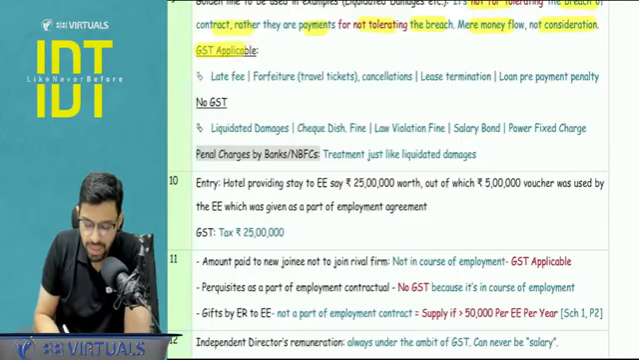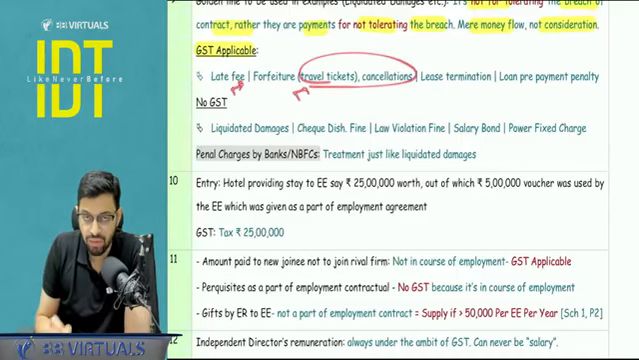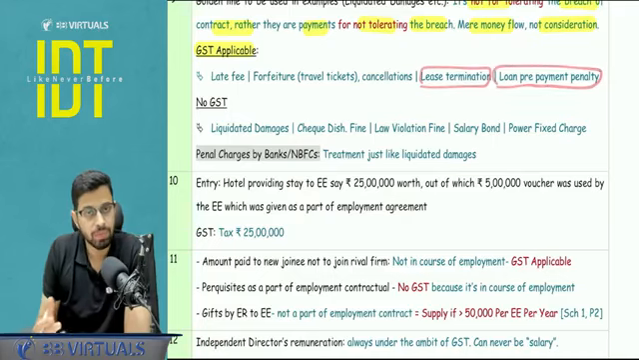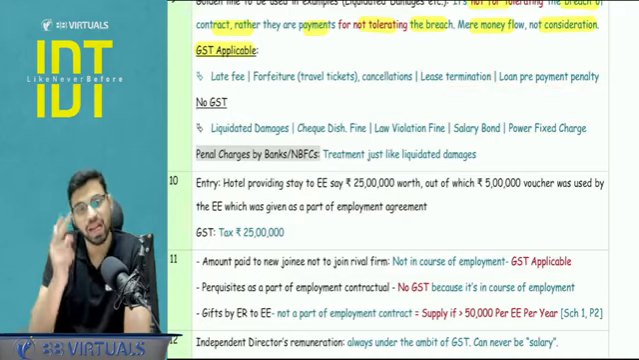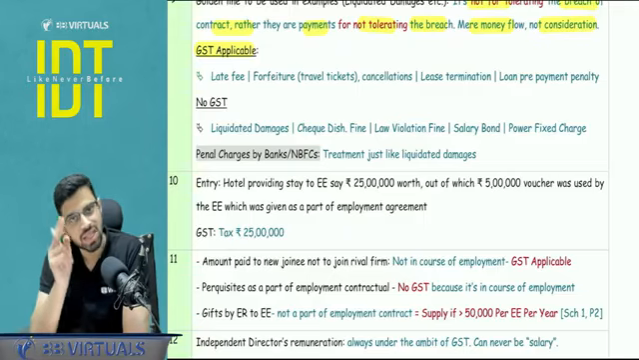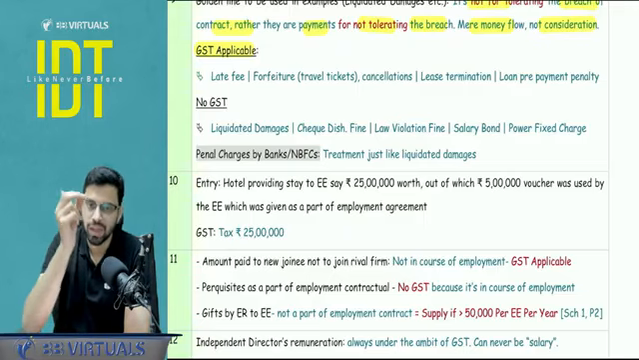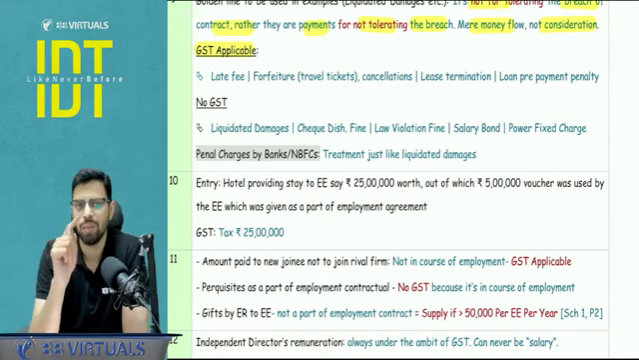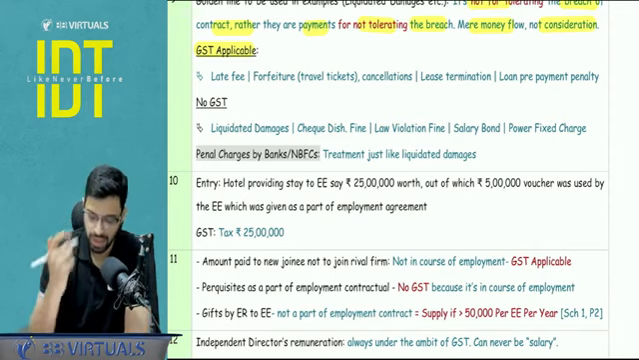So wherever GST is applicable, please make a note of it. Late fees, forfeiture in case of travel and tour industry, lease termination, prepayment of your loan, and if there is any penalty charge, here it is toleration. Here the GST is applied. At the end of the day, these topics are a little subjective. Hence, you need to make a note of it because these are the ones which are mentioned in your material.